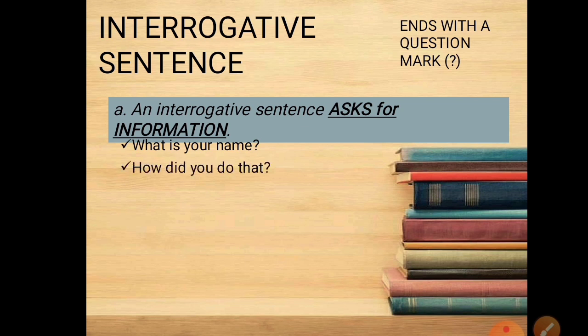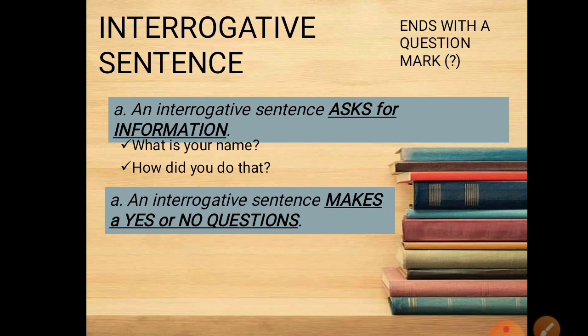Now, next is how did you do that? Of course the answer here needs information as well. Unlike the first one, the second kind, an interrogative sentence makes a yes or no question. For example, are you joining the party today? Of course, the answer here would be yes or no. Yes, I will go to the party.